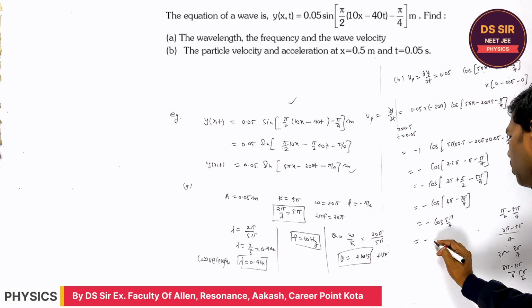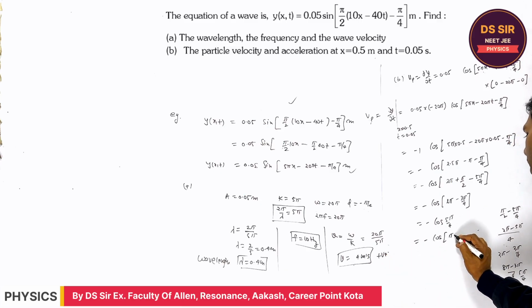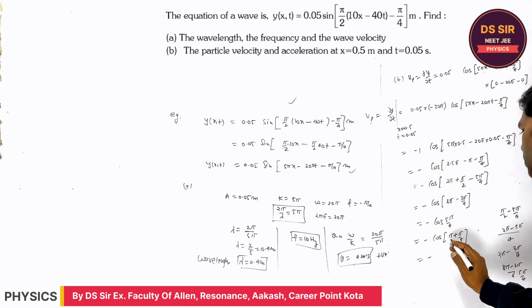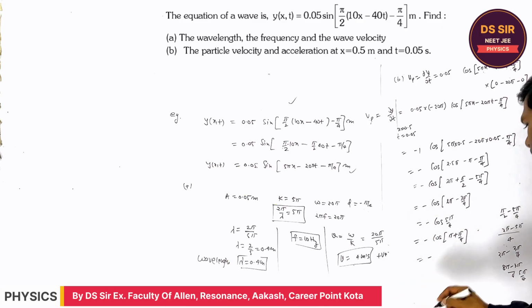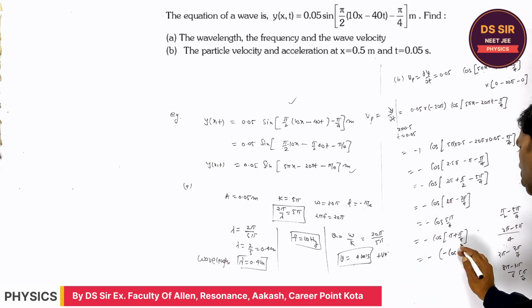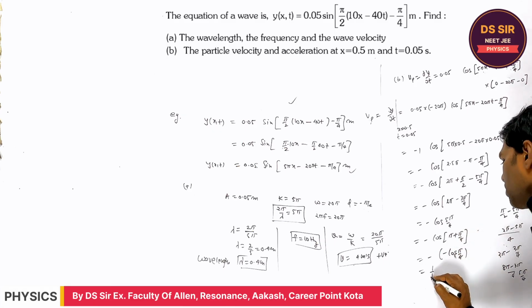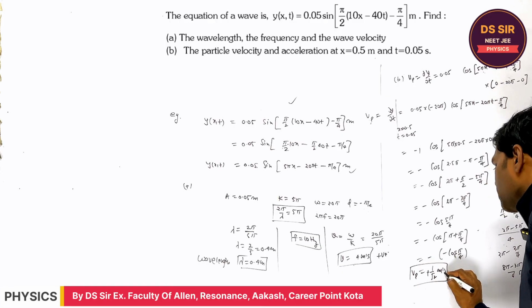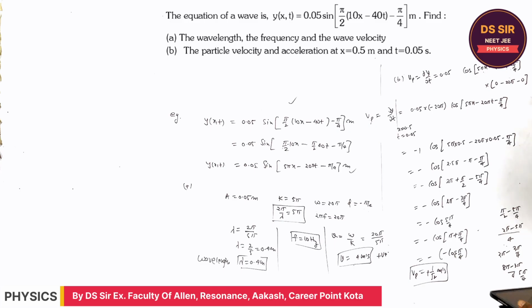What is the 5 pi by 4? Please tell. Pi plus pi by 4. So it is minus cos pi by 4, right? Cos of pi plus theta is minus cos theta. And this is 1 by root 2. The velocity of the particle is plus 1 by root 2 meter per second, right?